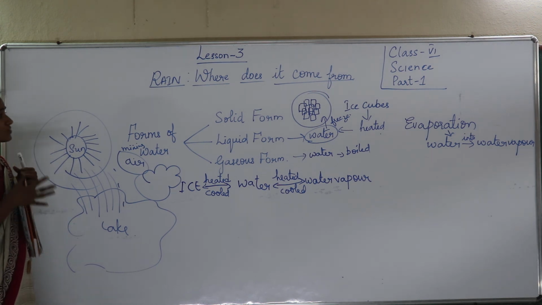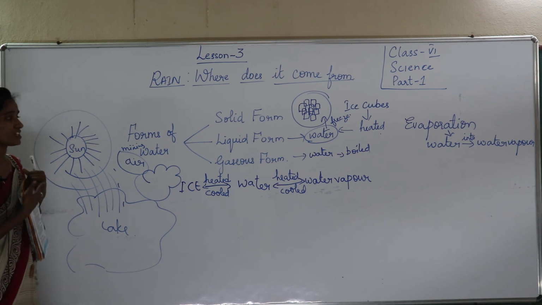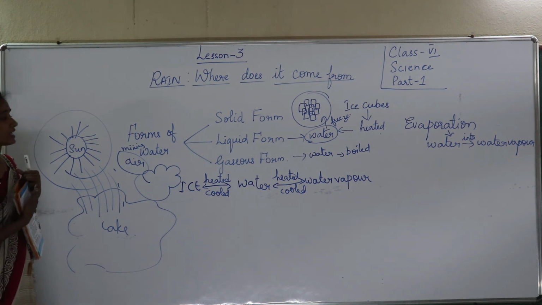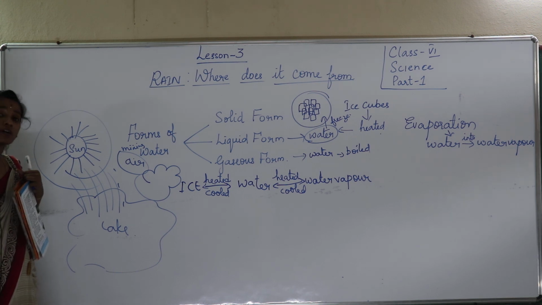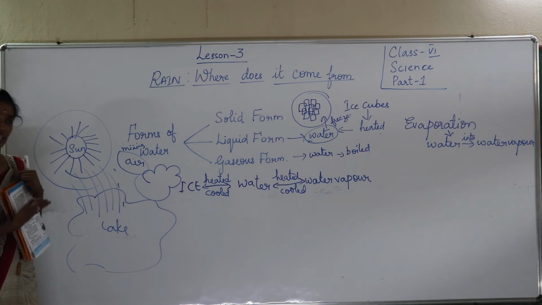So in this class we have learned what the forms of water are: solid, liquid, gaseous. How a solid form is converted into liquid. Again, a liquid is converted into the gaseous form. What we mean by the evaporation process, how clouds are formed, and what the clouds are called. In the next lesson we will learn some more important topics.